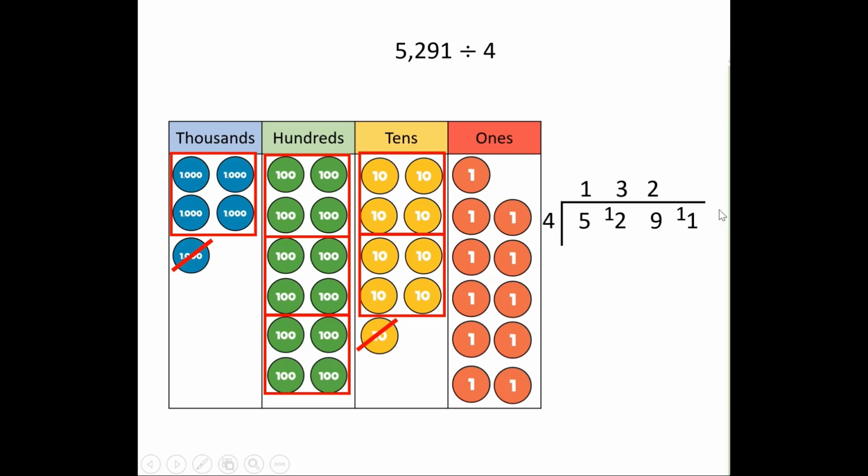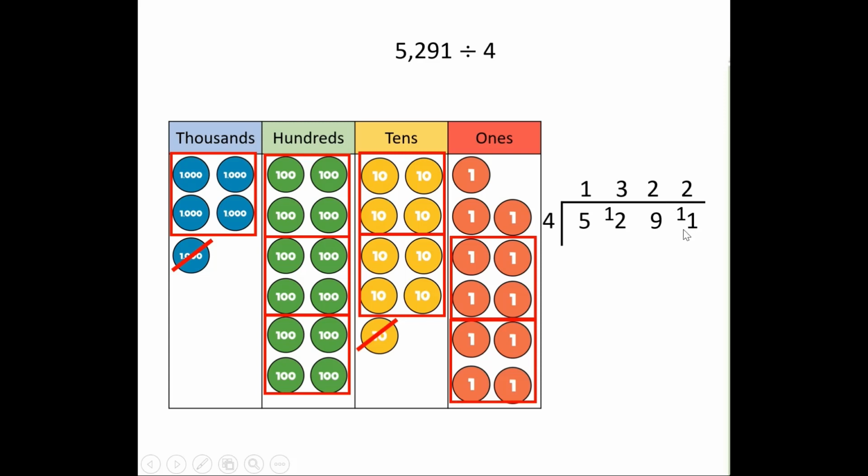What's the closest you could get to 11 without going past it? So let's think 4, 8, 12. Well, it can't be 12 because that's past 11, so it must be 8. 4, 8. And we know that that is 2 because 4 times 2 gives you 8.